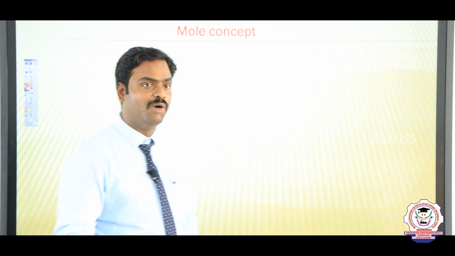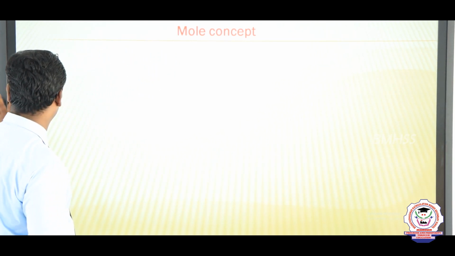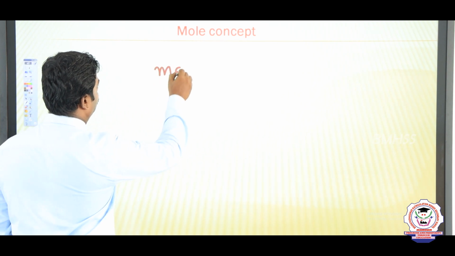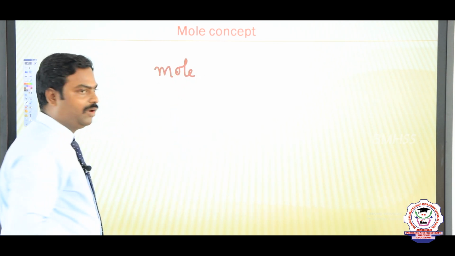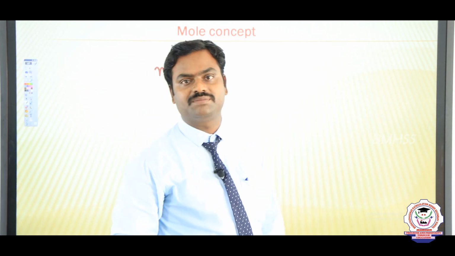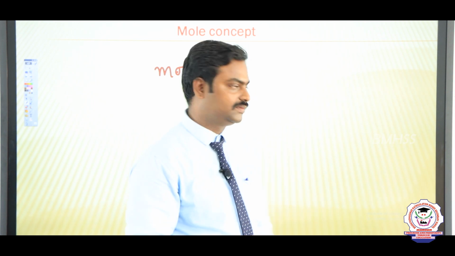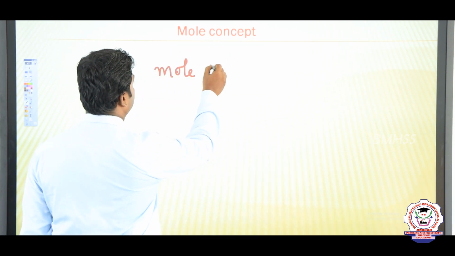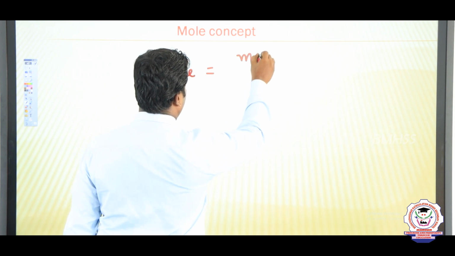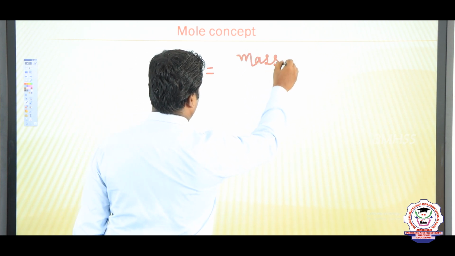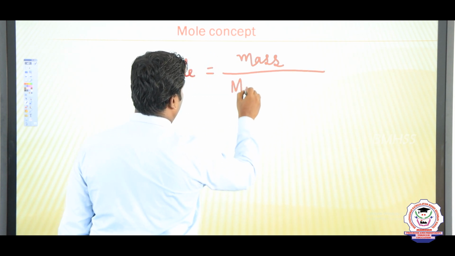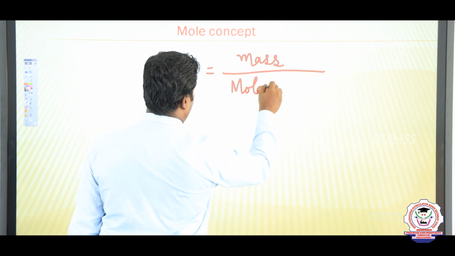So first, what is mole? Mole can be calculated by dividing the given mass by the molar mass of the given compound. Mole is equal to given mass divided by molar mass.